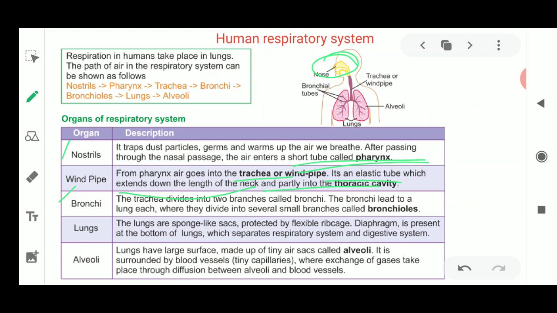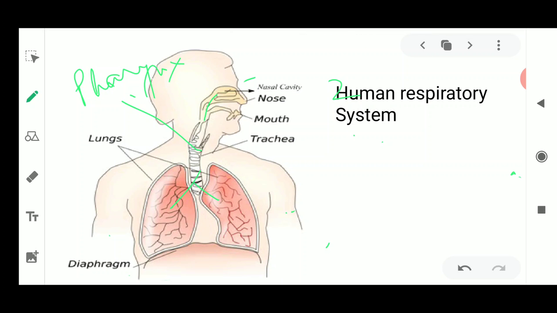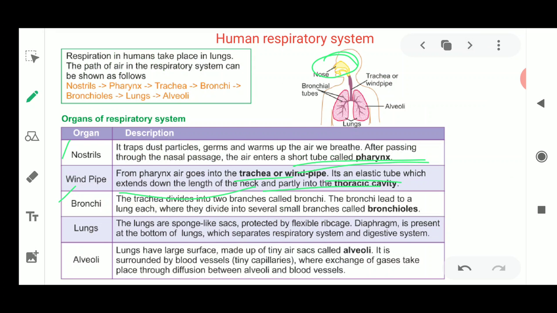Okay, so the next organ we need to discuss is the bronchi. What happens in the trachea? You can see that there are two branches. This trachea branches off into two, and each branch is known as a bronchus. These bronchi are the two parts of the trachea which lead into each of the lungs, where they are divided into small branches. These are known as bronchioles.